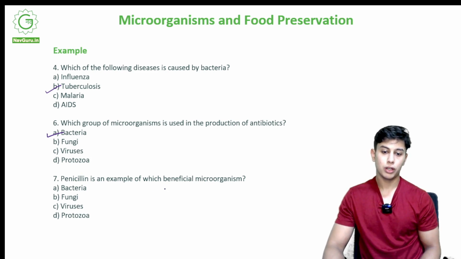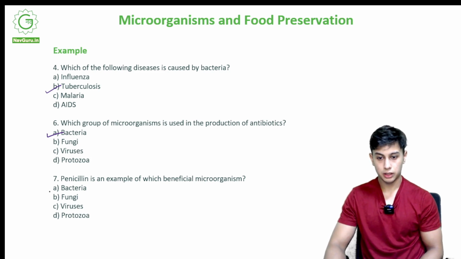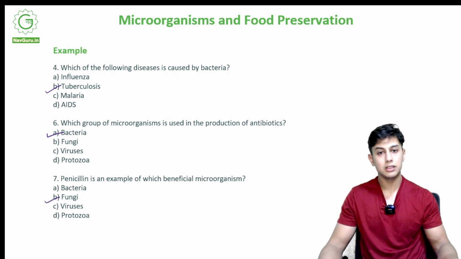Penicillin is an example of which beneficial microorganism? It is bacteria, fungi, viruses, protozoa. It is fungi. Penicillin is a fungi.